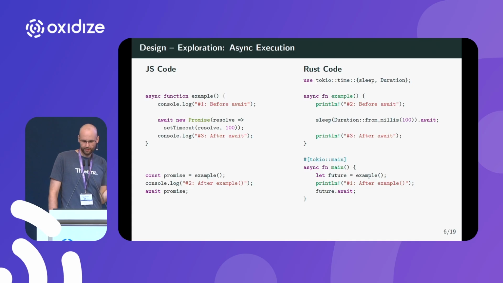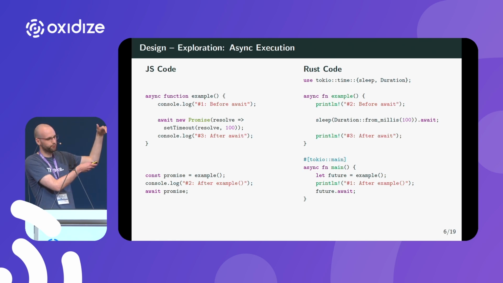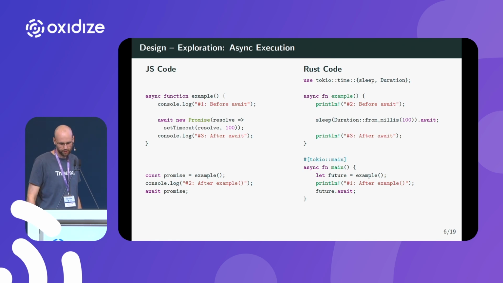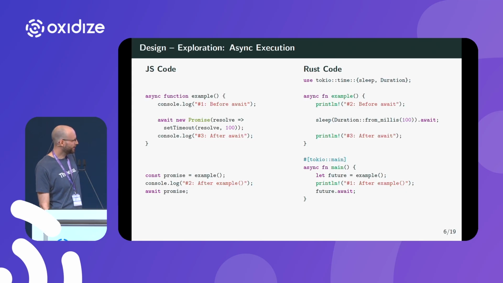But on the Rust side, it is different. There we create the future, and then we have the first print statement, which is between that and awaiting the future. The reason for that is that in JavaScript, the synchronous part of async functions is executed immediately, before the first await. In many other languages, that is not the case, including Rust.